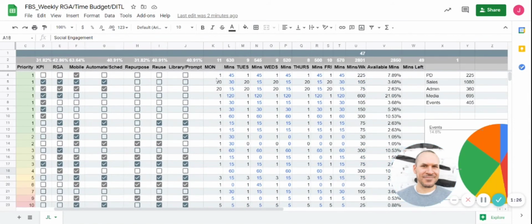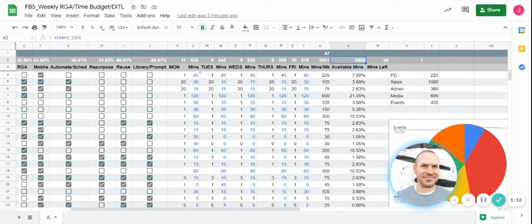Again, this is all based on a full-time schedule. If you're not full-time, then you would simply change this value right here. You change the number of days in the week. I'll make sure that that's notated. It's mapped out day by day. Here's Monday, here's the total minutes in that day, Tuesday, the minutes that day. The only values that you really need to change are these right here if you want to adjust your daily schedule. The minutes go down here, and it goes all the way through Friday. If you don't work Fridays, then you change all these values to 0, for instance. Or if you don't work Mondays, you change all those values to 0.